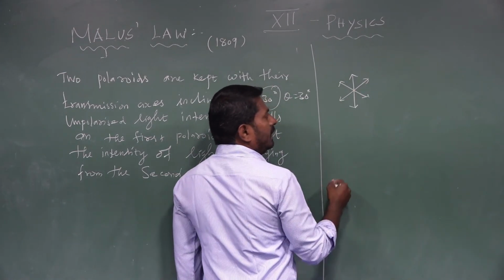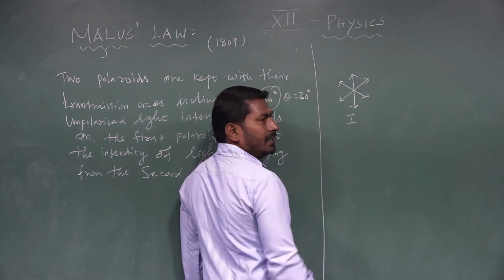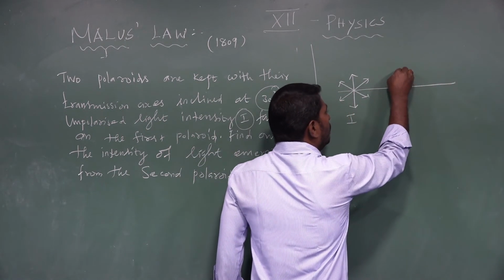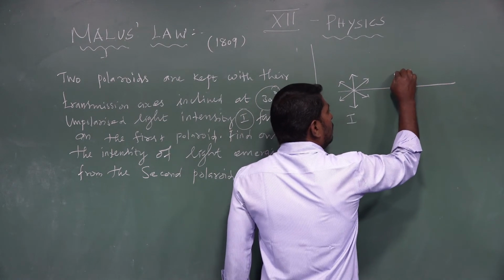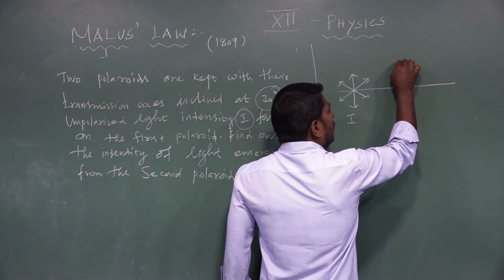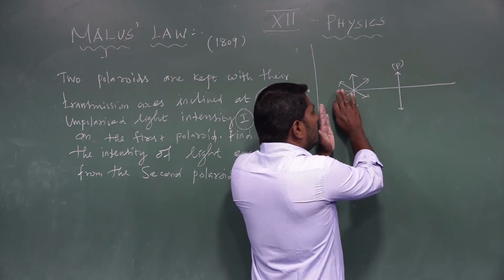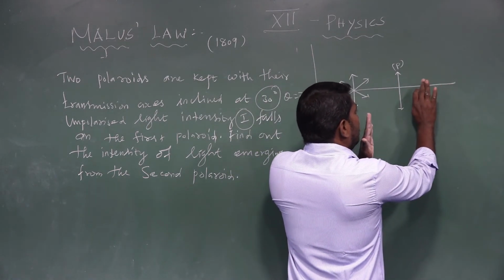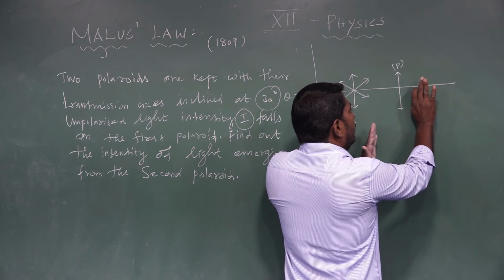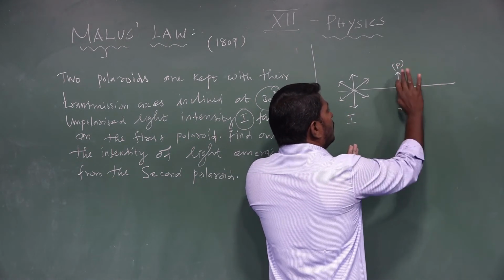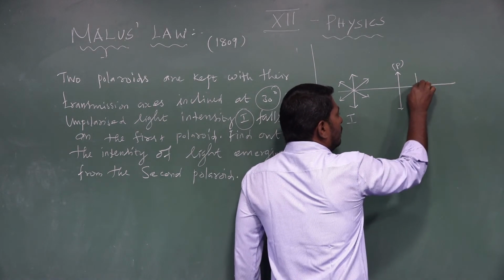It is an unpolarized light. Unpolarized light intensity is I. This unpolarized light is allowed to pass through the polarizer. It is the transmission axis of the polarizer. Of the light coming out from the polarizer, only the vibration parallel to the transmission axis of the polarizer comes out.